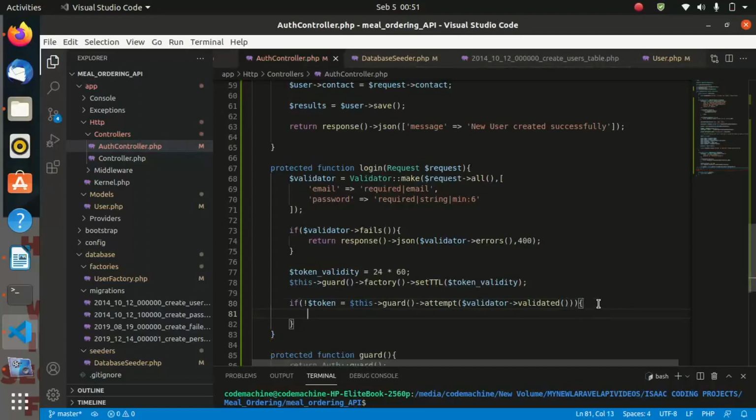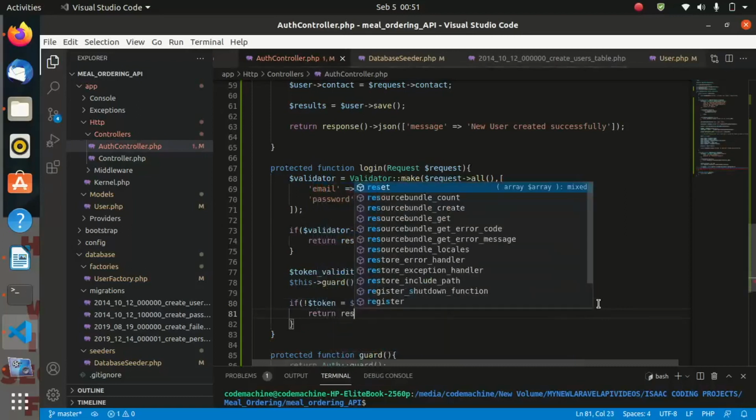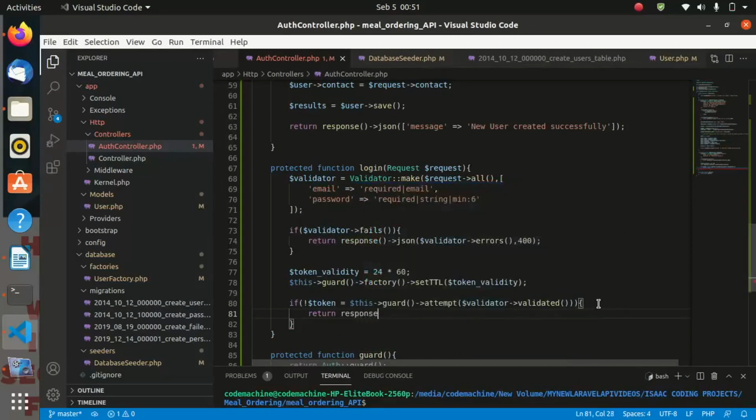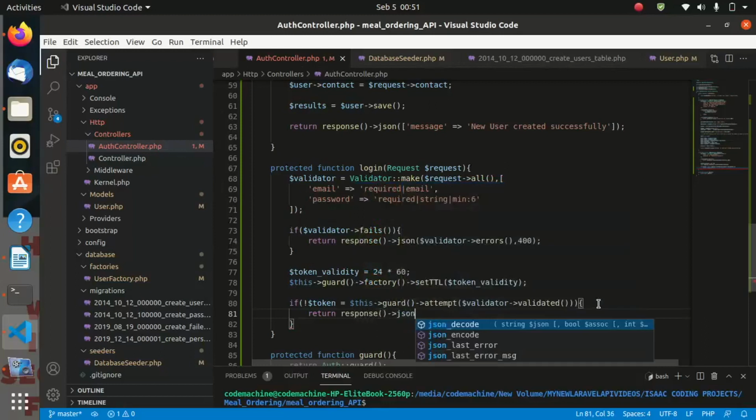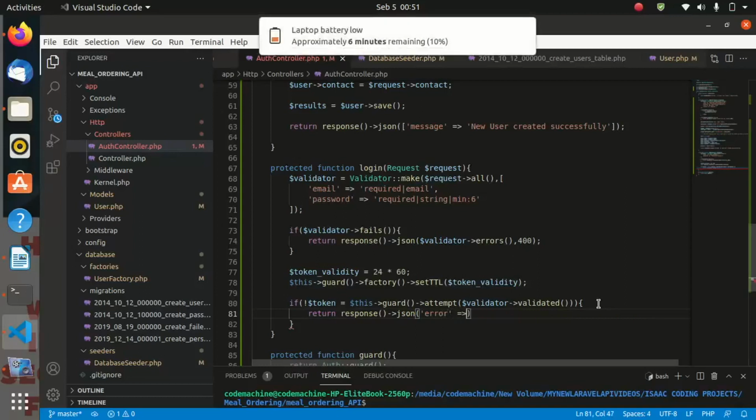So for that, let us return a JSON response, return response JSON, and this one must be an error message, which is unauthorized.